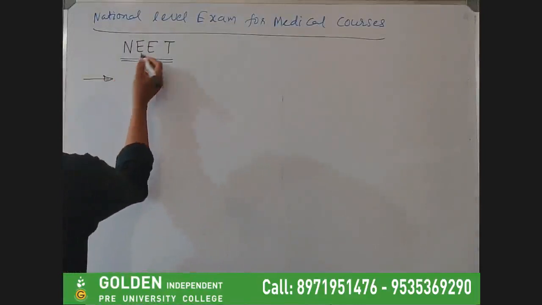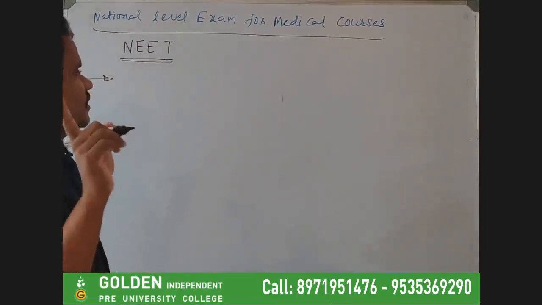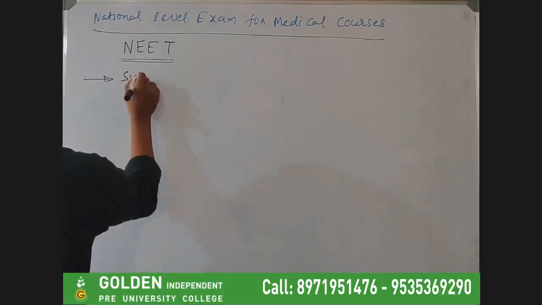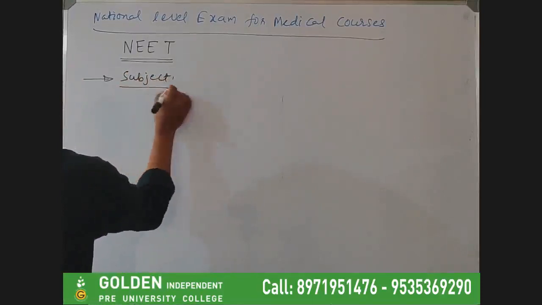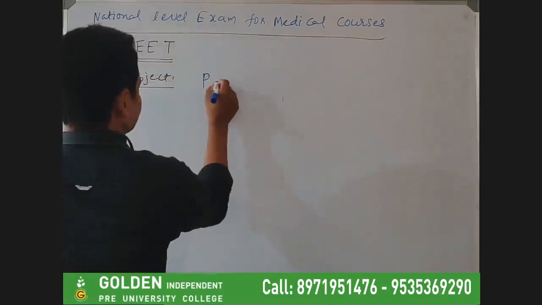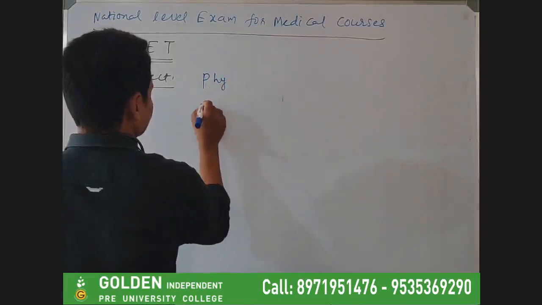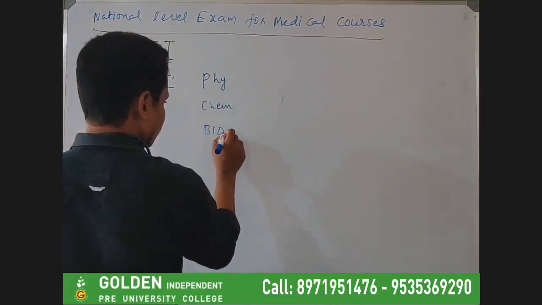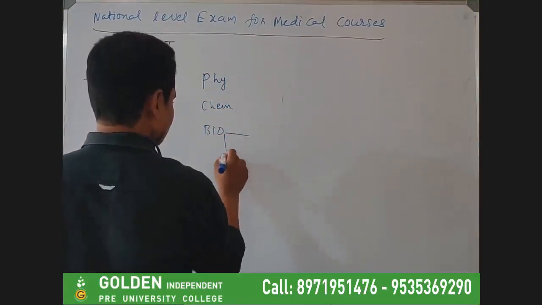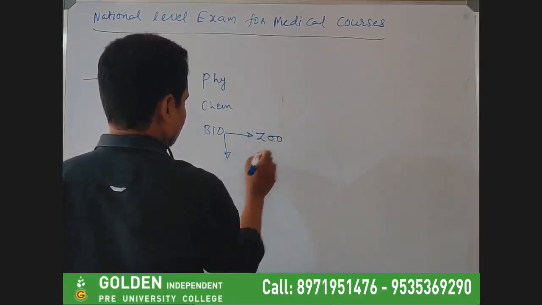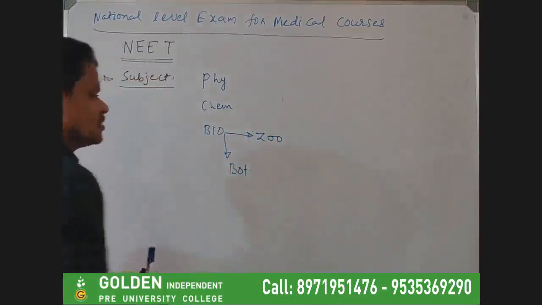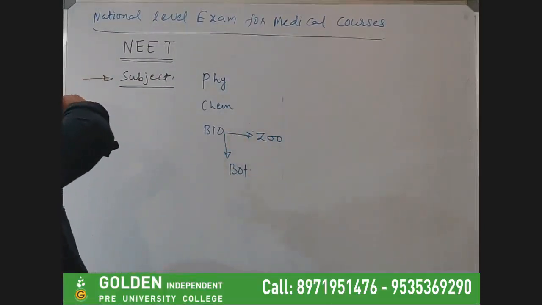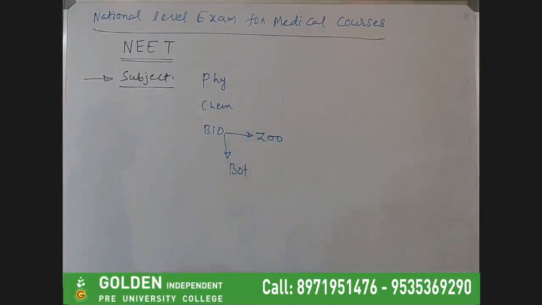So the NEET exam, as I mentioned, generally happens once a year, in the month of May, in the first week of May. Now, what are the important subjects? You will have physics, chemistry, and bio. As I told you, in bio there are two things: one is zoology, another one is botany. So these are the core subjects. The student should have premier, high-level knowledge in these subjects, and then they can easily get through the NEET exam.